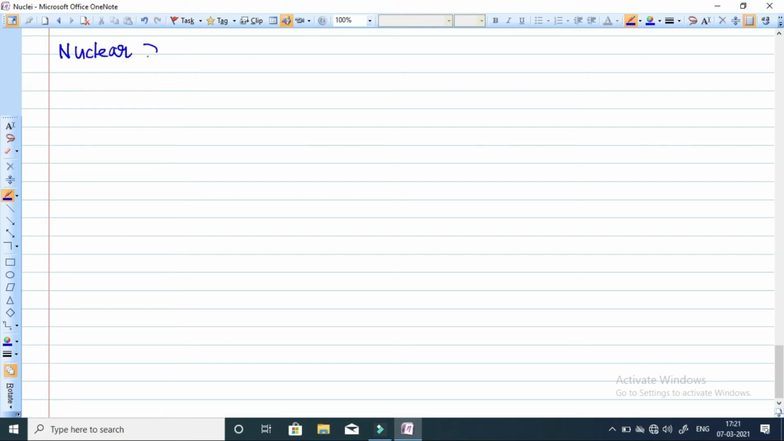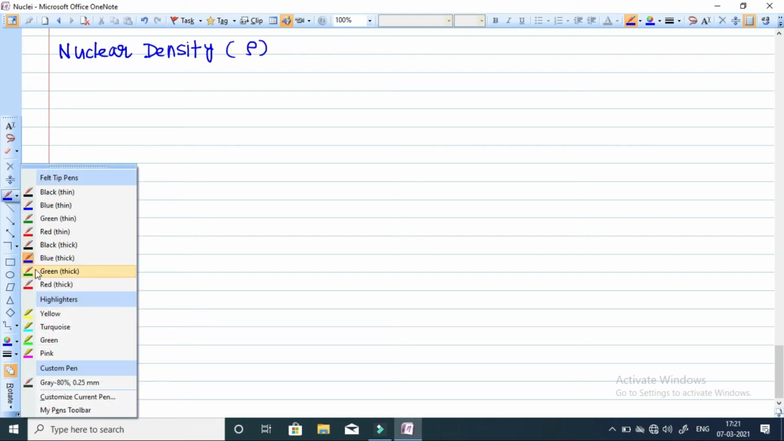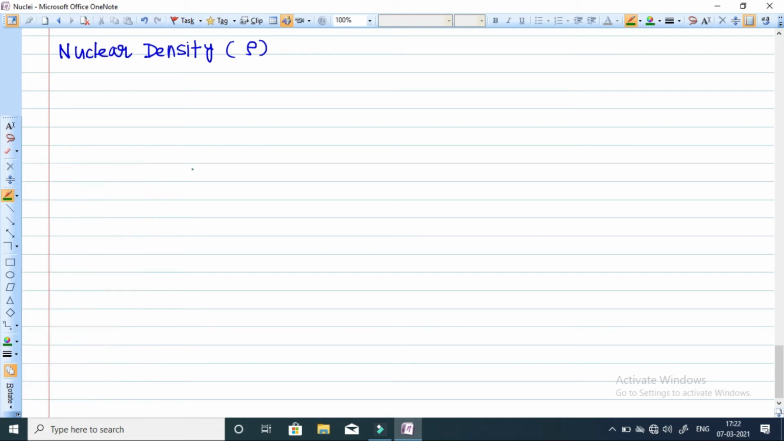Nuclear density. Suppose I'm writing it by the symbol rho. So basically nuclear density is mass per unit volume. In general terms we define density by the term mass per unit volume.